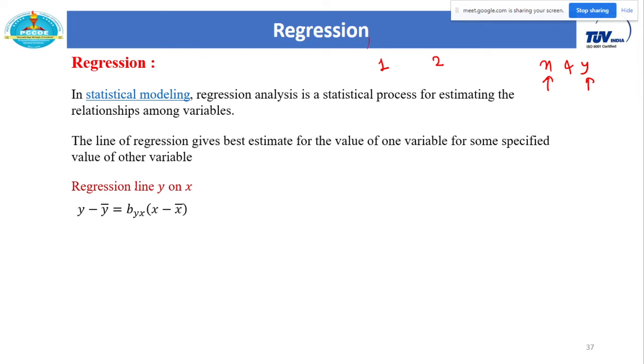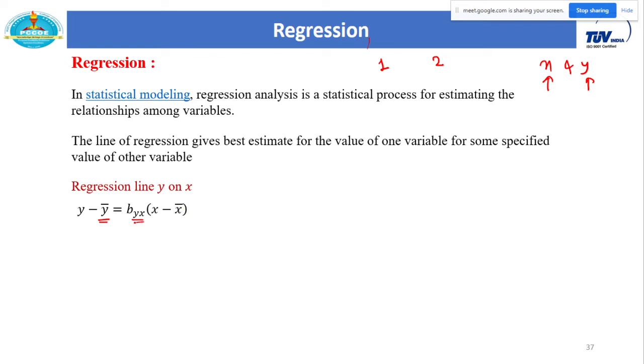One is called the regression line y on x, and it is defined as y minus y bar, where y bar is the mean, equals Byx, which you can simply call the slope or the regression coefficient, into x minus x bar.